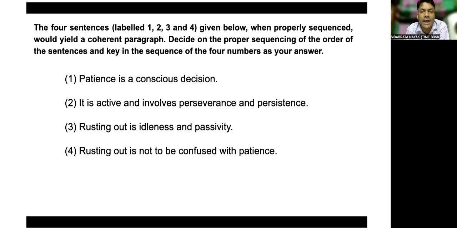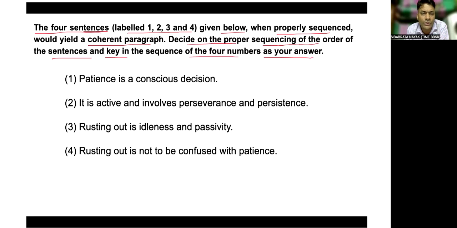Well, we have another parajumbled question, and here the direction is the same as the previous one we did. There are four sentences labeled 1, 2, 3, and 4 given below. When properly sequenced, they would produce a coherent paragraph. What we need to do is decide the proper sequencing of the sentences and key in the sequence of the four numbers as our answer.